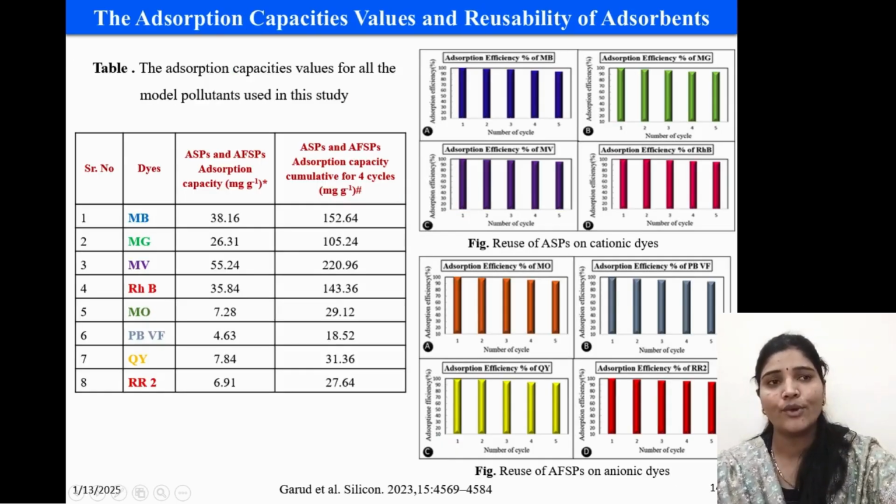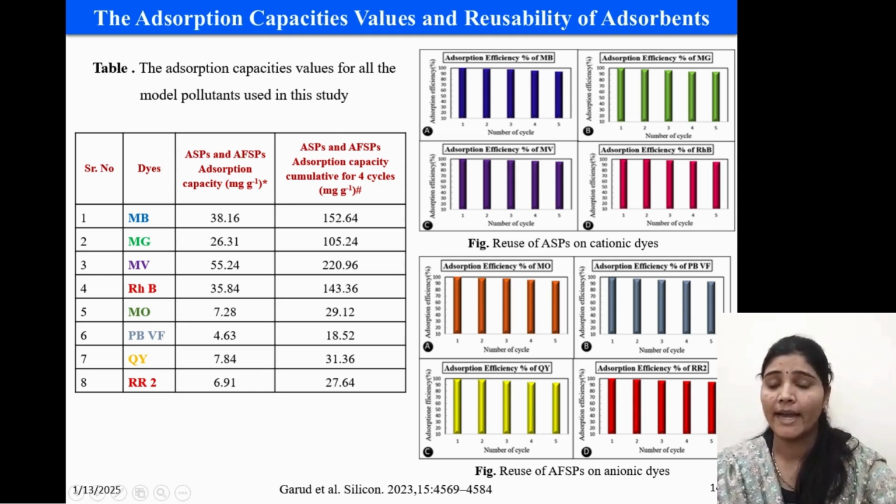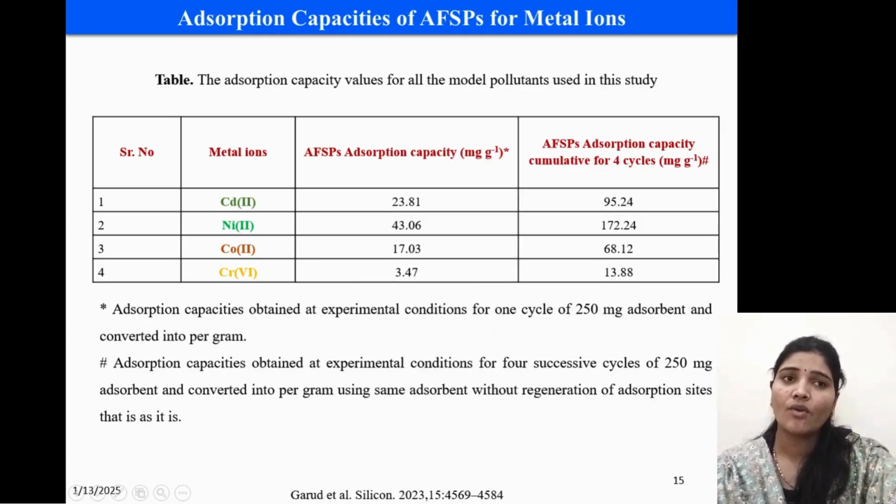Adsorption capacity value and reusability of the adsorbent. This table shows the adsorption capacity value for a model pollutant used for 1 cycle and cumulative for 4 cycles. And these both figures show the reuse of ASPS and AFSPS for cationic and anionic dyes. Adsorption capacity of ASPS for metal ions for 1 cycle and cumulative for 4 cycles.